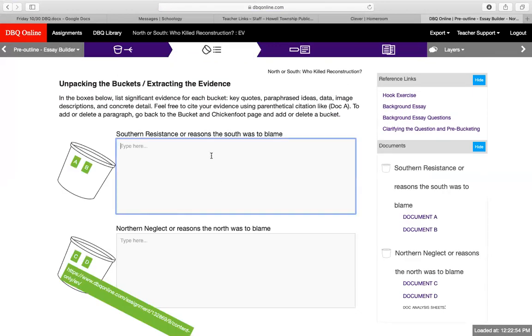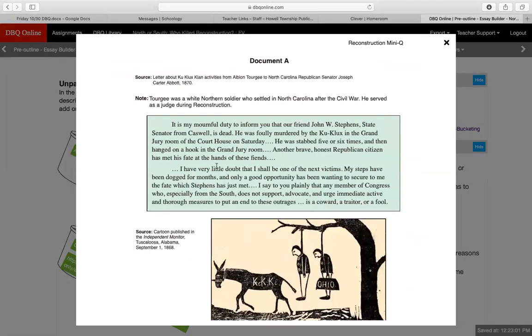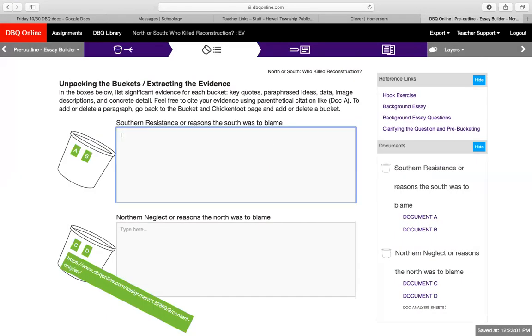So if you're wanting to go and say, all right, Southern resistance, let's look at document A, because that's where it says I got stuff from. So, all right, I'm going to do, it is my mournful duty to inform you. Maybe if I want to put that in here. So I would type in here, it is my mournful duty, and you'll put, okay, yes, I was doc A, and so on and so forth.